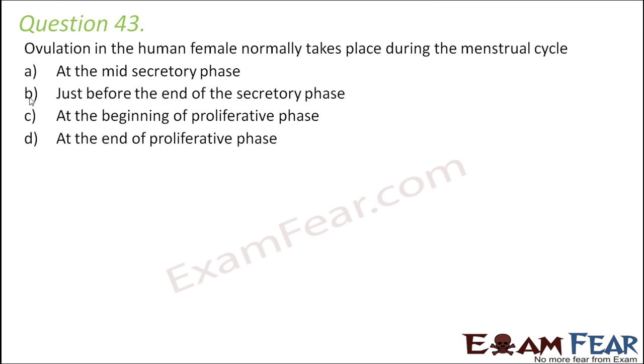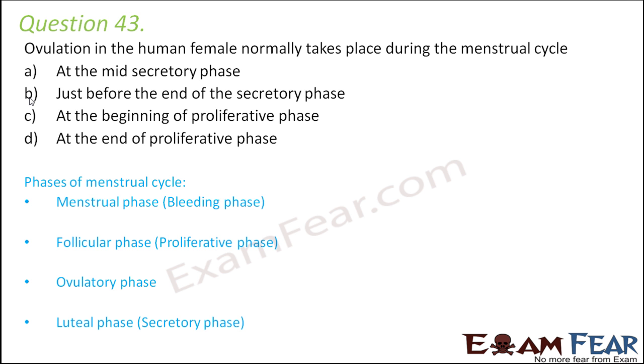Question number 43. Ovulation in the human female normally takes place during the menstrual cycle at the mid-secretory phase, just before the end of the secretory phase, at the beginning of proliferative phase, at the end of proliferative phase. Now, what are the various phases of the menstrual cycle? Let us quickly look at the various phases. First phase is menstrual phase, that is the bleeding phase. So during the bleeding phase, the endometrial wall or the endometrial lining breaks down, because of which bleeding occurs, and this phase lasts for 3 to 5 days.